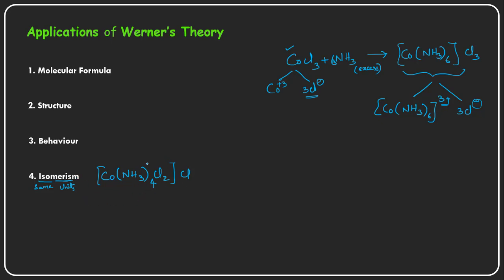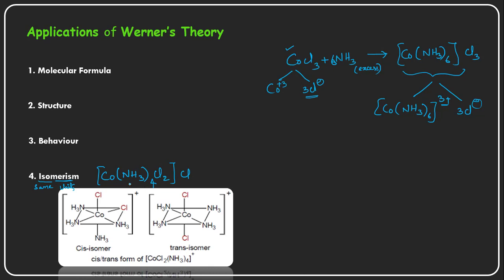With the same molecular formula, we already discussed that these give two types of colors. First, we have to know the structure of this molecule. One is the cis isomer and another one is the trans isomer. The trans isomer gives a green color, whereas the cis isomer is a violet color compound. Both have the same number of units.